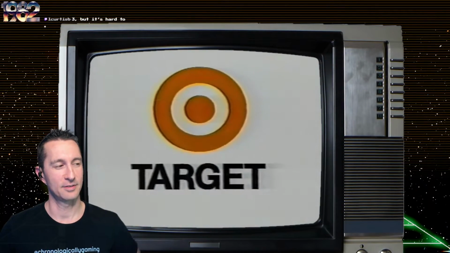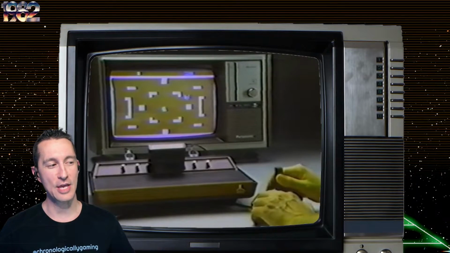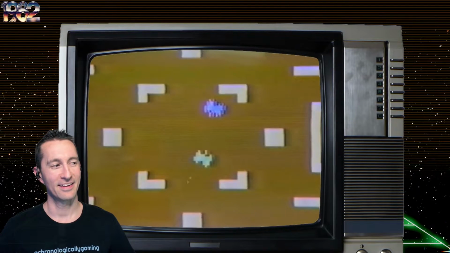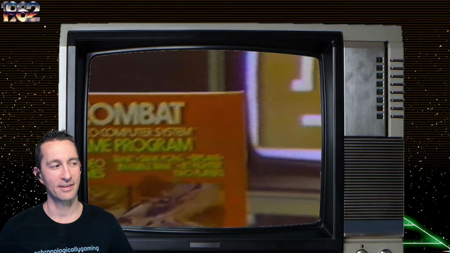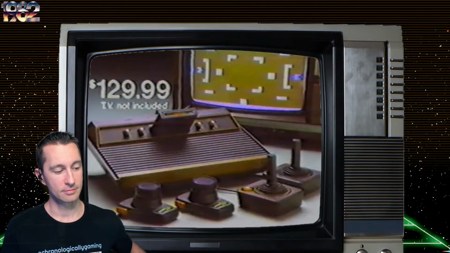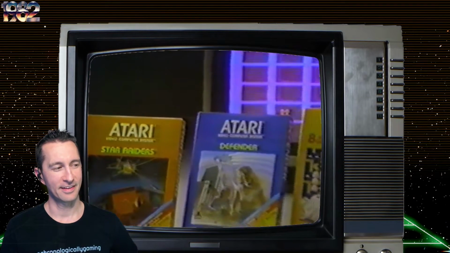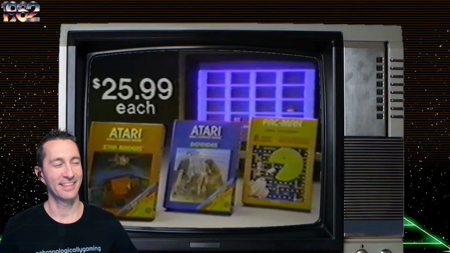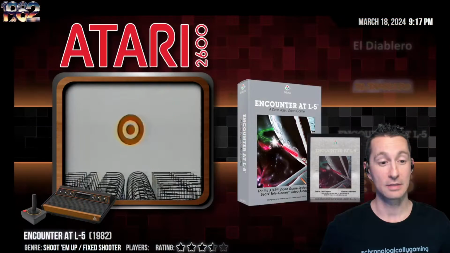Save during the Sight and Sound sale at Target. Save on the Atari Video Game and get hours of fun for the whole family. Now only $129.99. Atari comes complete with the exciting Combat cartridge. Target sale priced at a low $129.99. And save on Atari's most popular game cartridges: Star Raiders, Defender, or Pac-Man. Now just $25.99 each. The Sight and Sound sale through Saturday at Target.